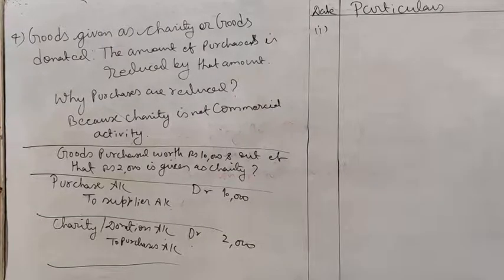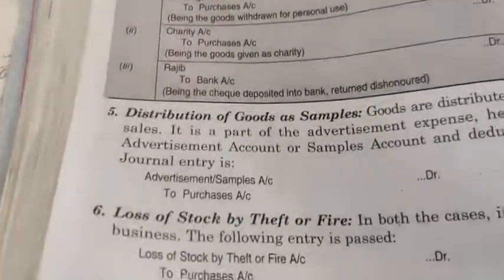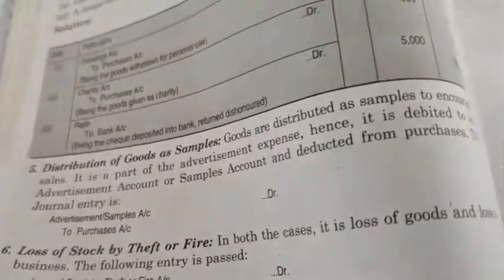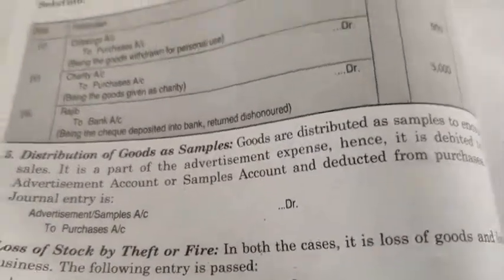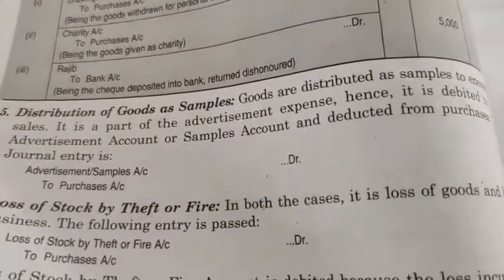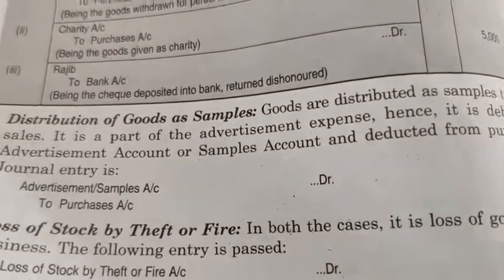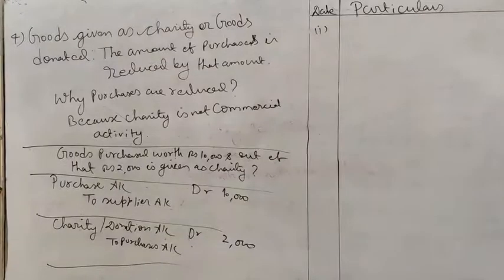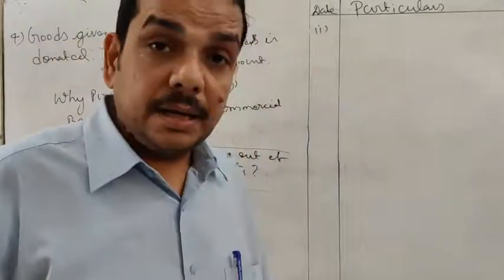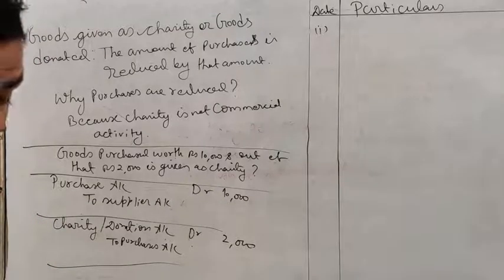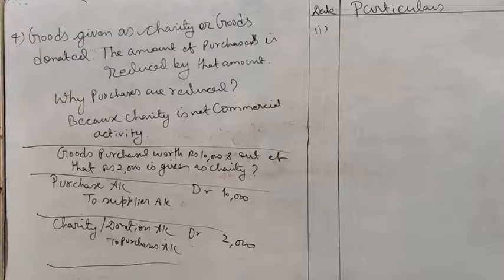Clear? See our next topic, number 5, distribution of goods as sample. Sometimes goods are distributed as samples to encourage sales. It is a part of advertisement expenses. Hence, it is debited to advertisement account or samples account and deducted from purchases account. Journal entry: advertisement or samples account debit to purchases account. Generally, it is given in the pharma sector, medicines. If any of your parents is a doctor, you will get several types of free medicine. Why? Just to promote that. We got several samples from the publisher to promote their book. So that is called distribution of goods as sample. Now see how the journal entry is passed.